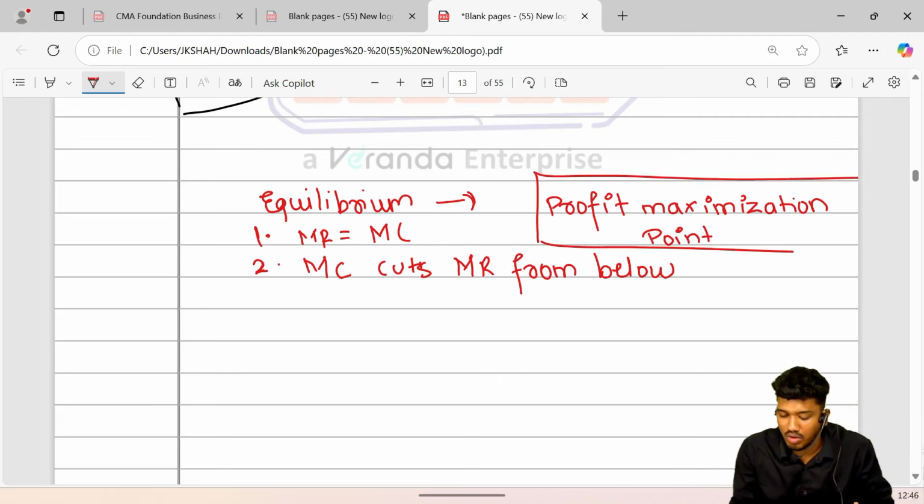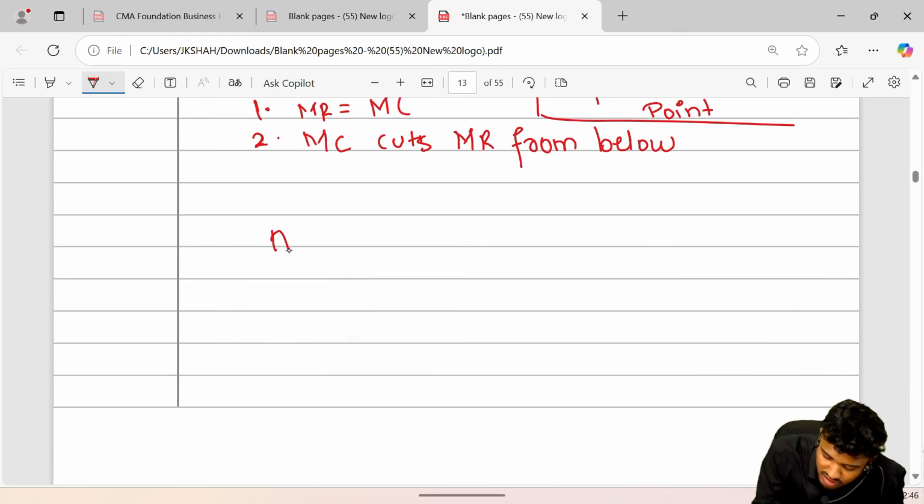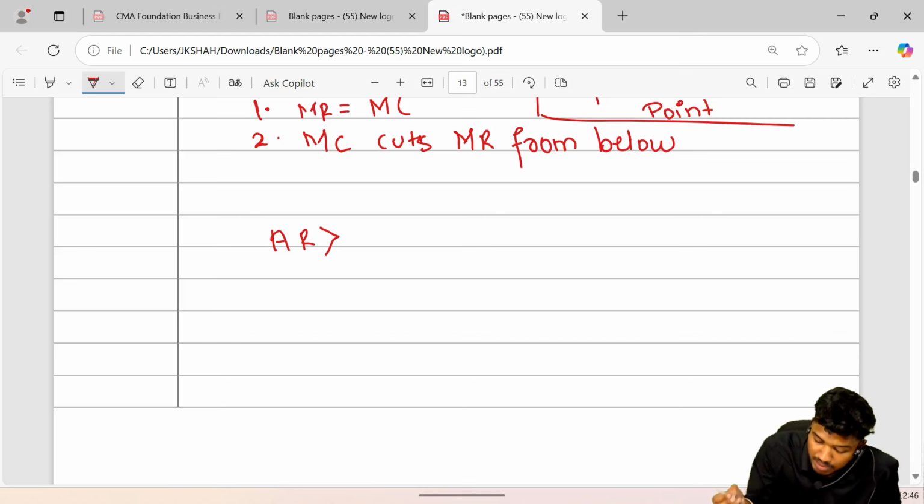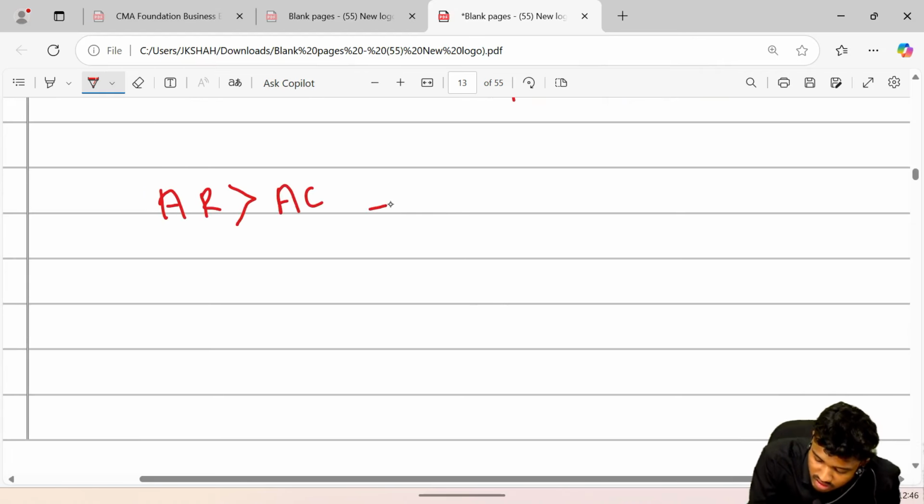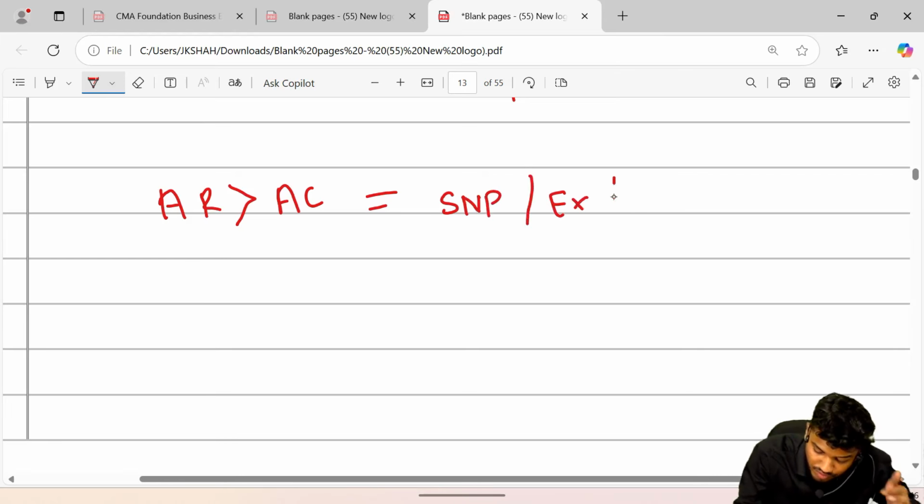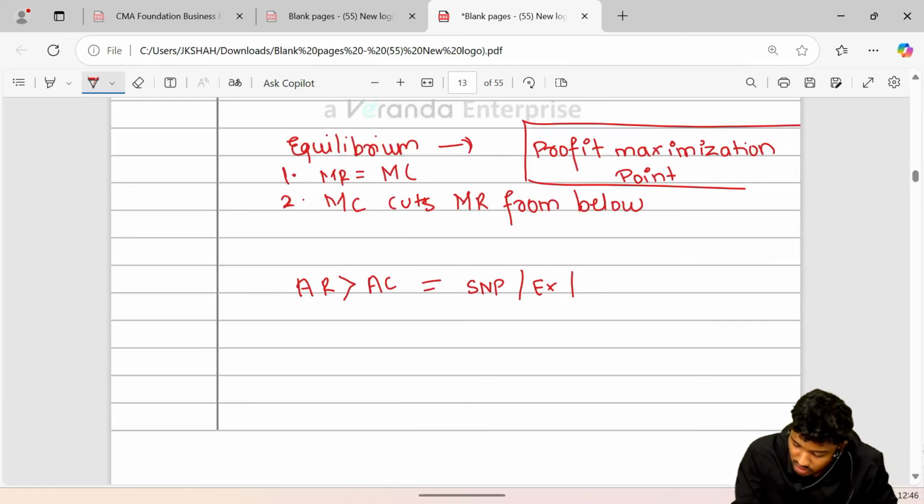Okay, so when your average revenue, that is your revenue, meaning the money coming home, is more as compared to your cost, when average revenue is more than average cost, it is called a super normal profit, or also called an excess profit, or an abnormal profit.